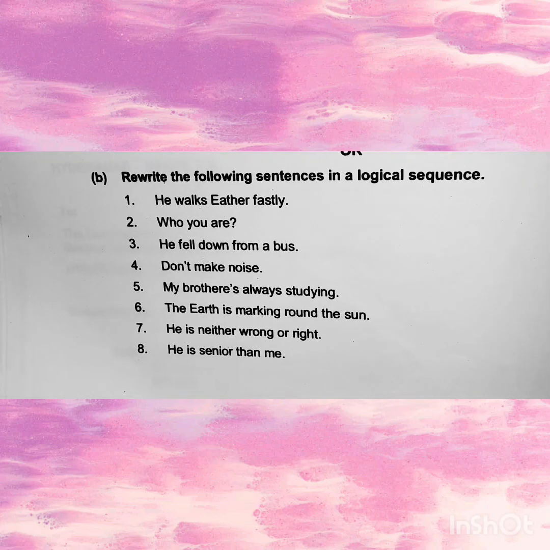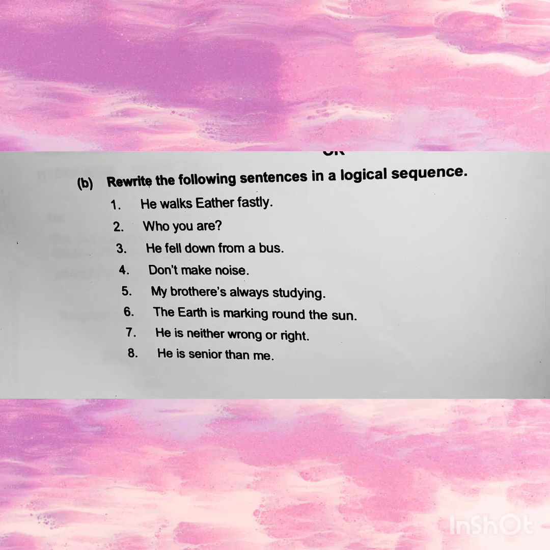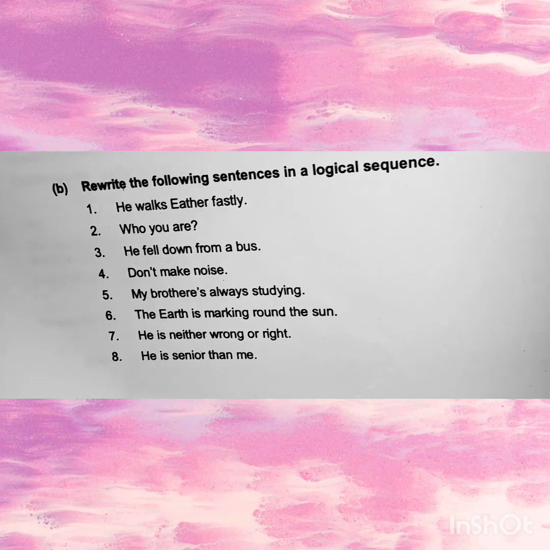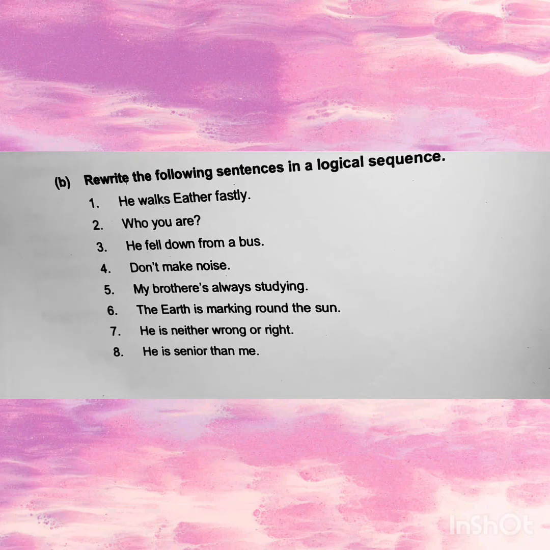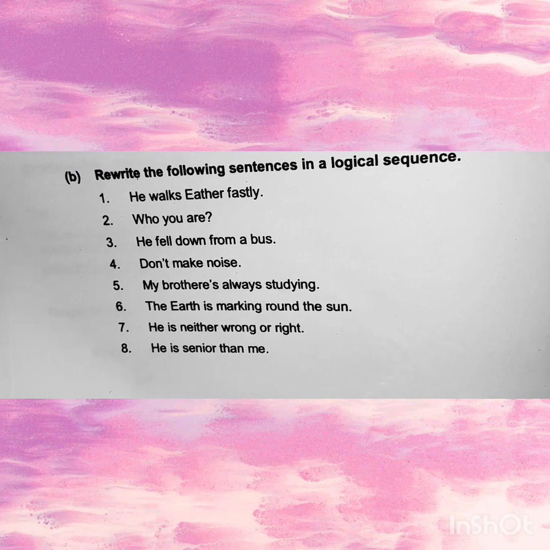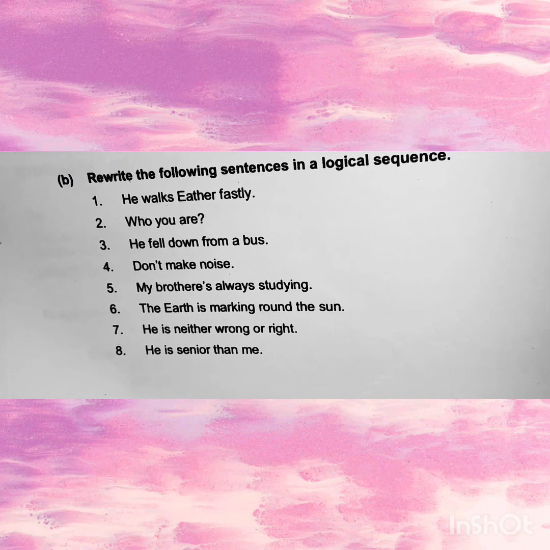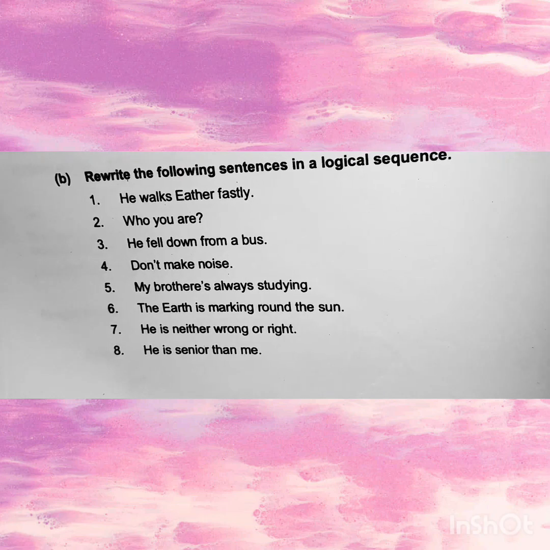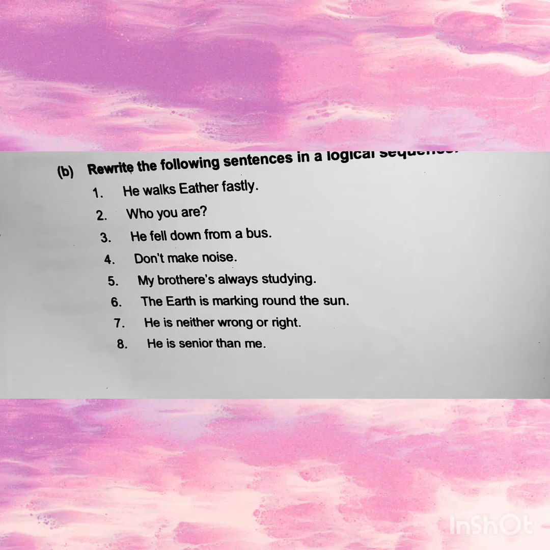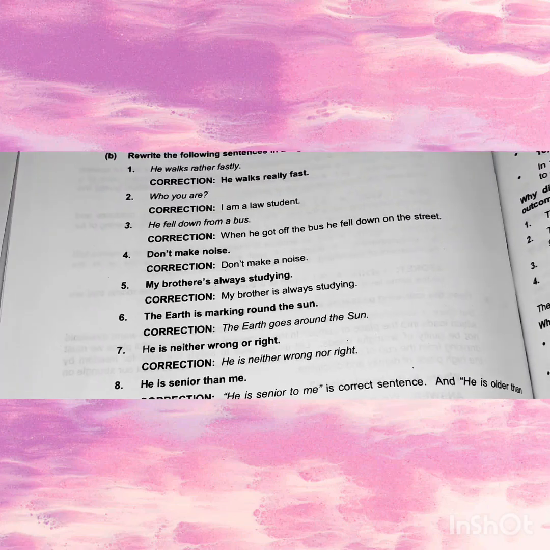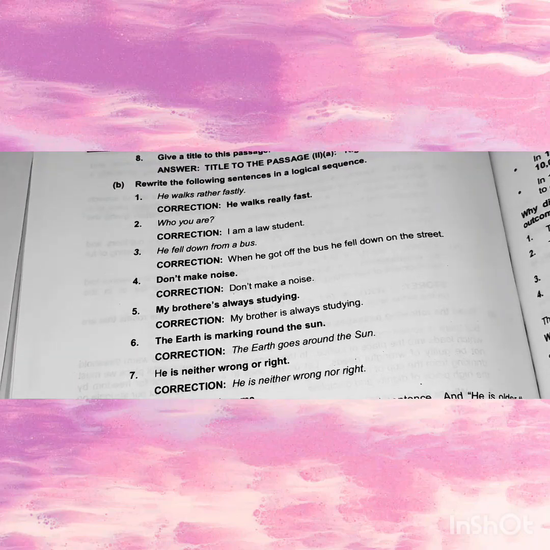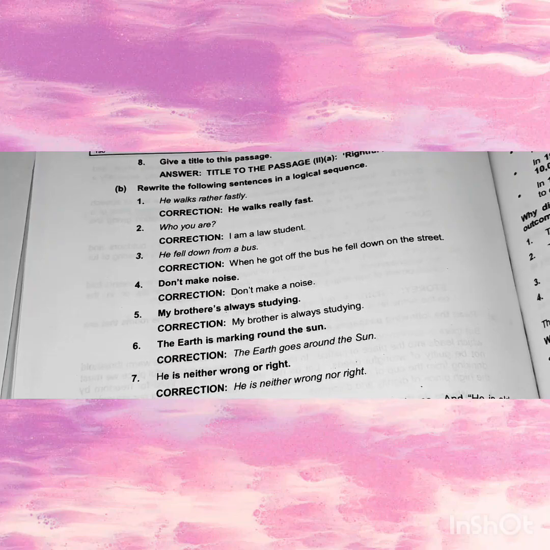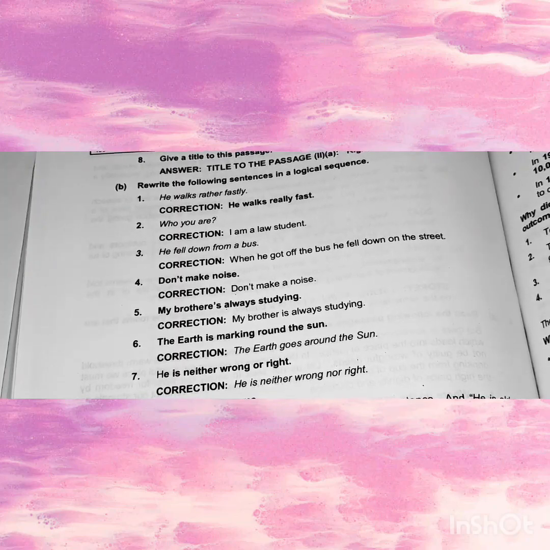This is the question. He walks rather fastly. Who are you? He fell down from a bus. Don't make noise. My brother is always studying. The earth is moving round the sun. He is either wrong or right. He is senior than me. So this is the answer for it. We just have to correct it with our common sense and write it in logical order.